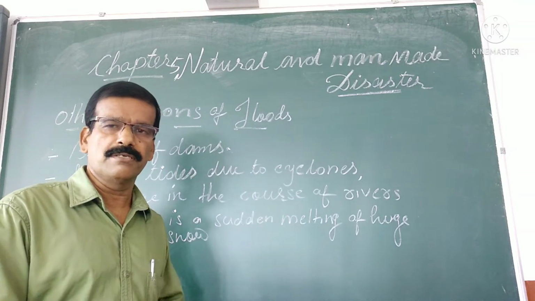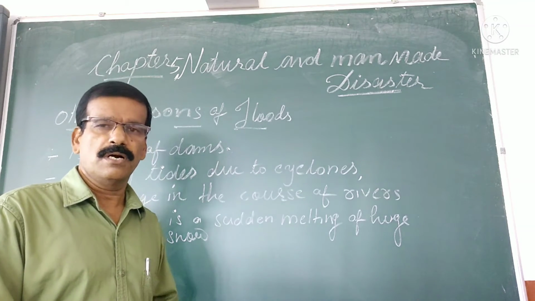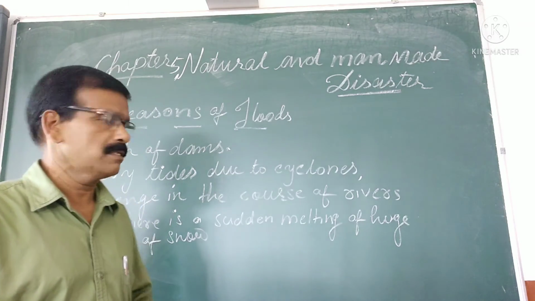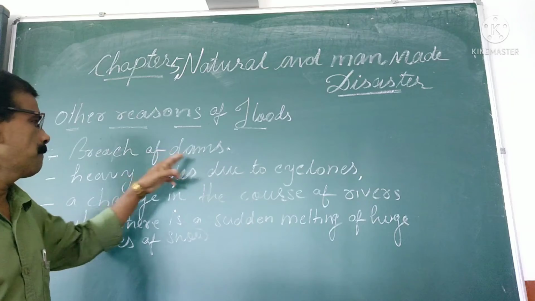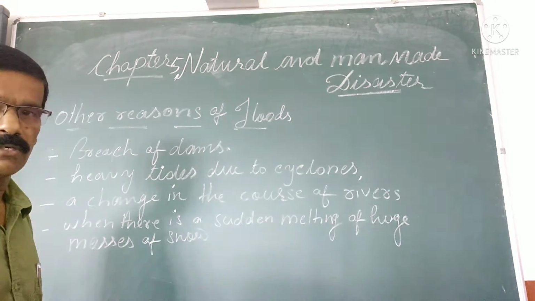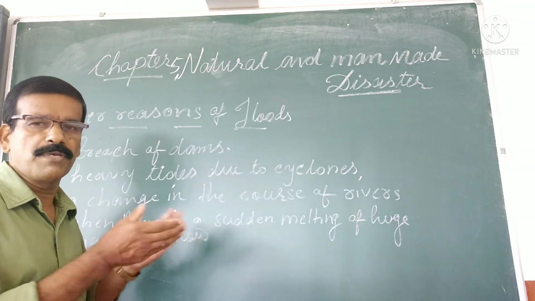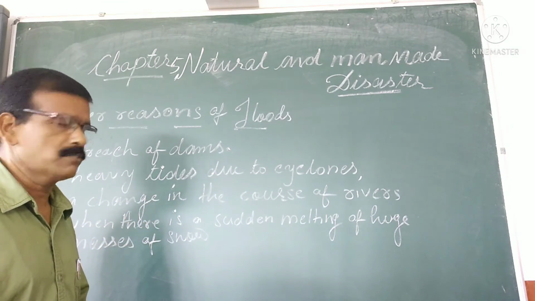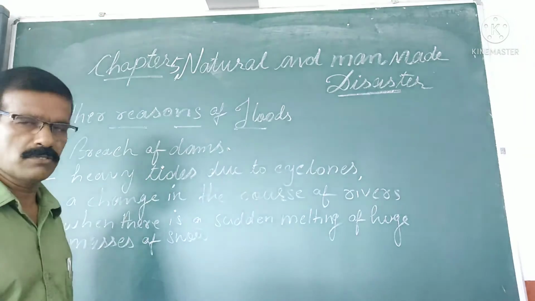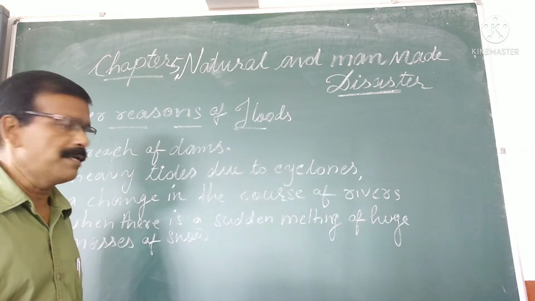Just now we have seen floods are caused by the monsoon, but there are also other reasons for causing a flood. Let us see these reasons. The first is the breach of dams. If the dams are broken, that causes flood, or if the dams are overflowing, that also causes flood. Another is heavy tides due to cyclones, which happens near the coastal areas.